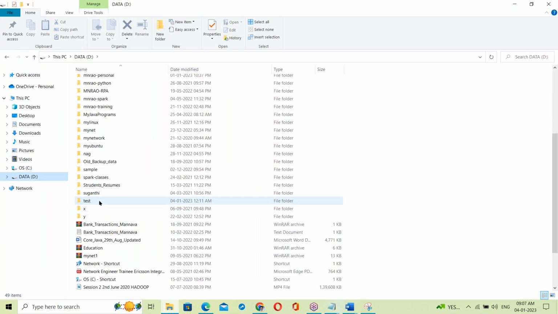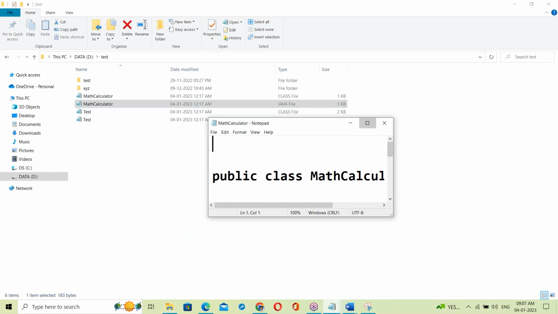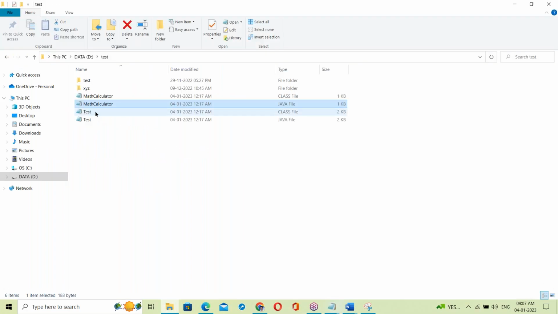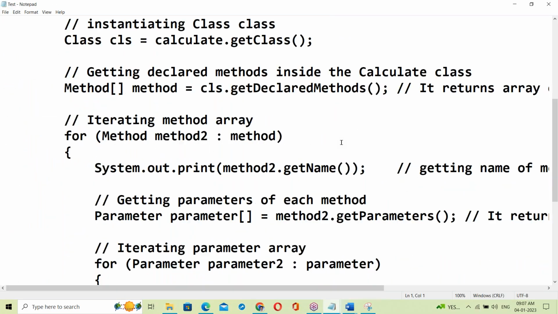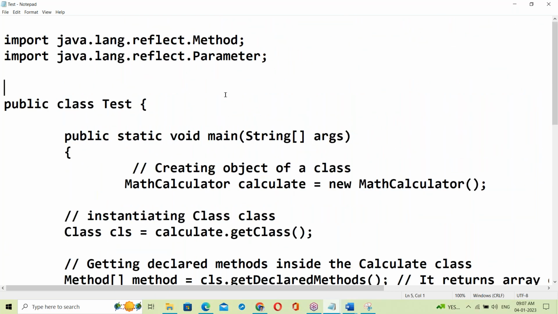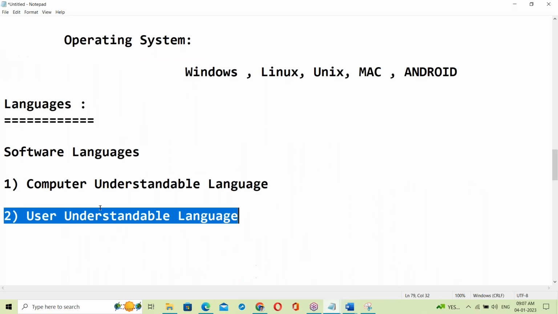Suppose a Java program, for example. Suppose this is some Java program. This also looks like the English language, very easy to understand. Maybe a C program, Java program, or C++, Python, all these are user understandable languages.